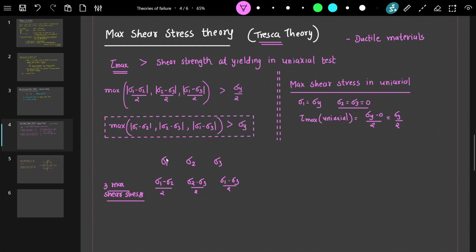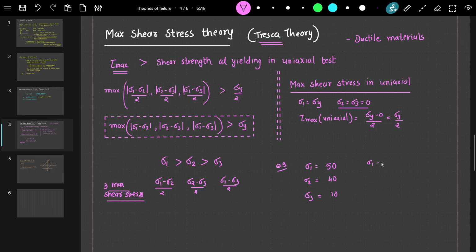Now the three principal stresses are in decreasing order, that means sigma 1 is greater than sigma 2 is greater than sigma 3. But of the differences, we don't know which one is largest, and therefore we need to take the maximum of the three maximum shear stresses. Now let's try to understand this with a simple example. Let's say sigma 1 is equal to 50 megapascal, sigma 2 is equal to 40, and sigma 3 is equal to 10.